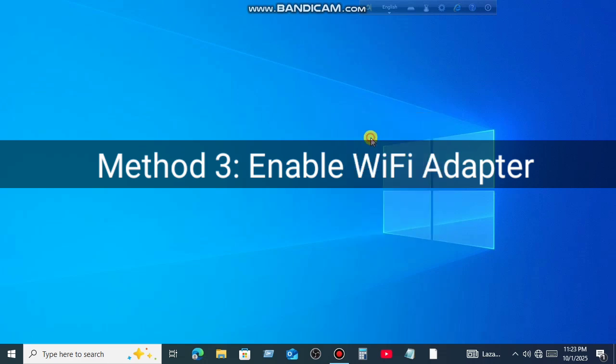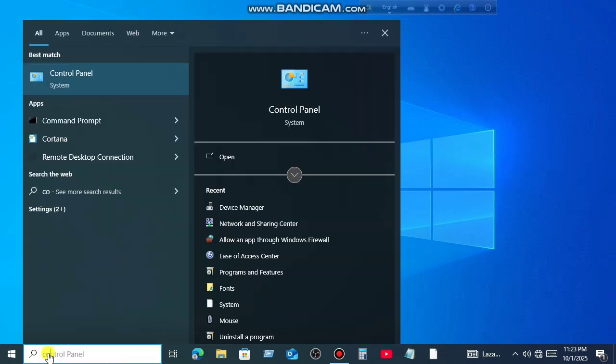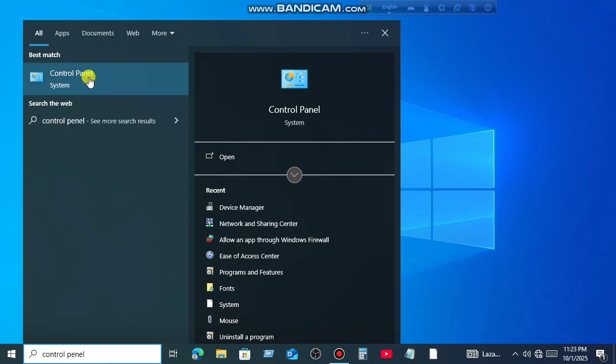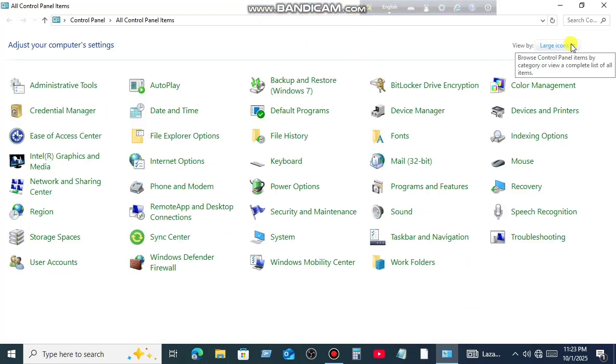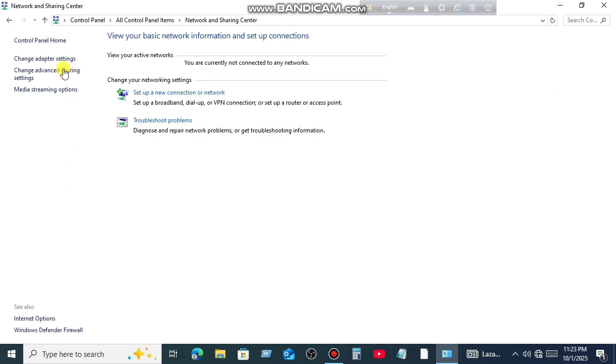Method 3. Enable Wi-Fi adapter. Make sure your Wi-Fi adapter is enabled. For that, go to Control Panel. Go to Network and Sharing. Click on Change Adapter Settings.